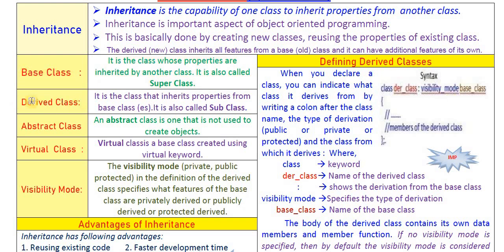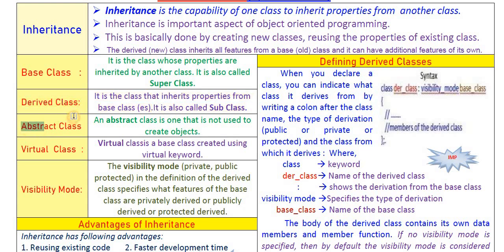Next, derived class. What is derived class? It is the class that inherits properties from the base class. Means derived class is a class which inherits, means gets, the properties from the base class. Or in simple words, you can also write derived class is a class which is created from a base class. Derived class is also called subclass.